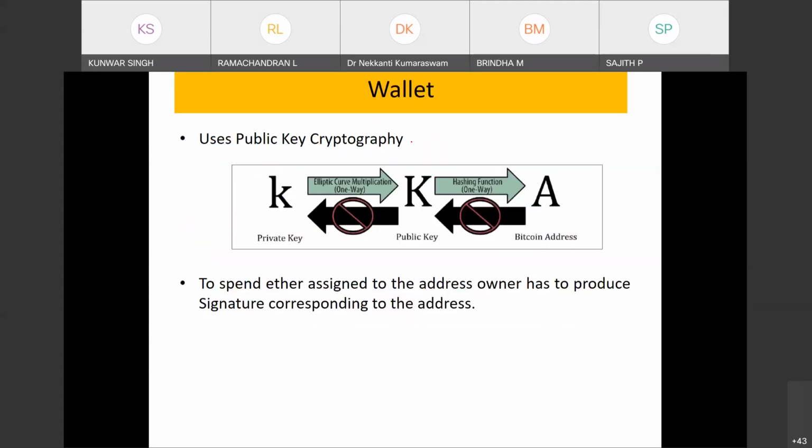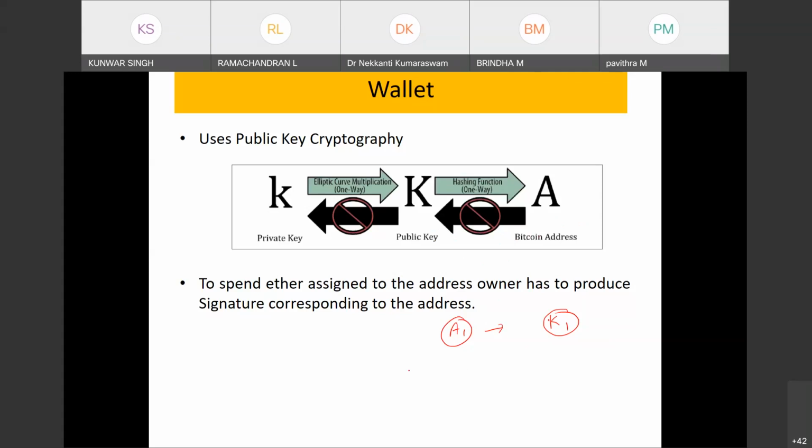This we have already seen. Similarly in Ethereum also it's the same thing. You have a private key, public key, and the hash of the public key, which is the address. The transaction is between the addresses, let's say A1 to K1. So these are the addresses, and they are some random numbers because the hash of the public key is a random number.